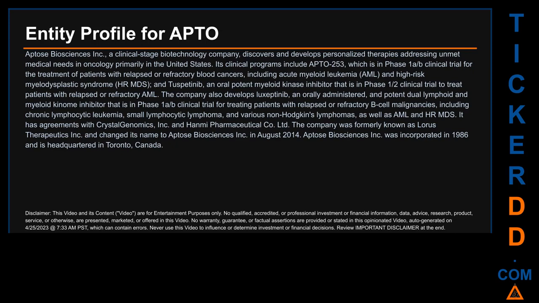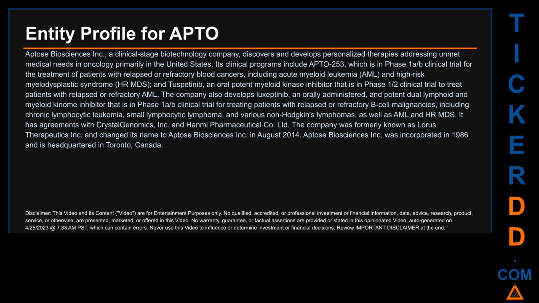Its clinical programs include APTO 253, which is in Phase 1A/B clinical trial for the treatment of patients with relapsed or refractory blood cancers, including acute myeloid leukemia, AML, and high-risk myelodysplastic syndrome, HRMDS, and tuspetinib, an oral potent myeloid kinase inhibitor that is in Phase 1/2 clinical trial to treat patients with relapsed or refractory AML.